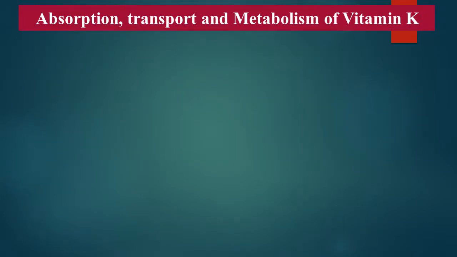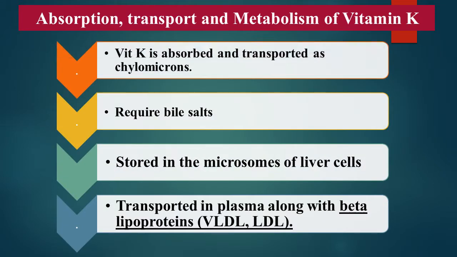Now, absorption, transport, and metabolism of vitamin K. Vitamin K, like other fat-soluble vitamins, is absorbed along with fat in our small intestine. Intestinal mucosal cells absorb vitamin K1 and K2. Then they are bound with chylomicrons, and then they are released into the lymphatic system. These chylomicrons then transport vitamin K1 and K2 into the liver.